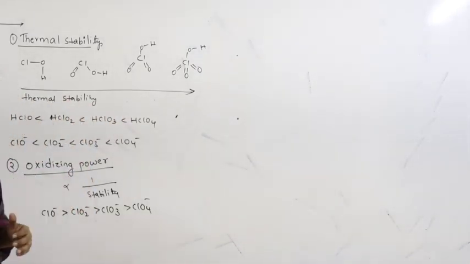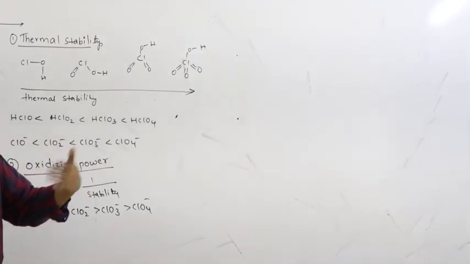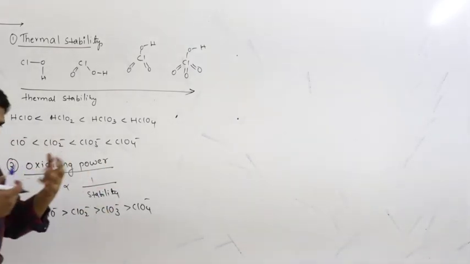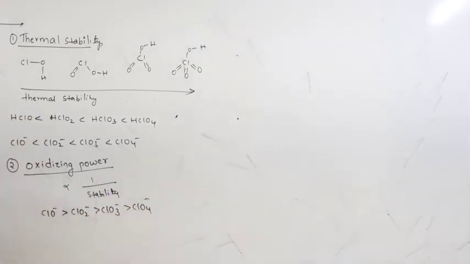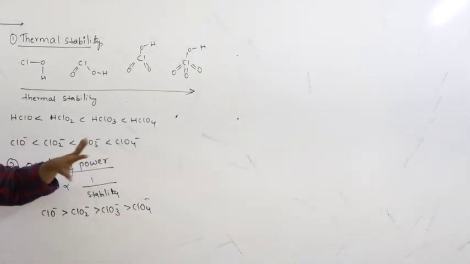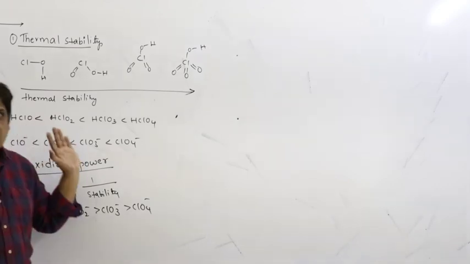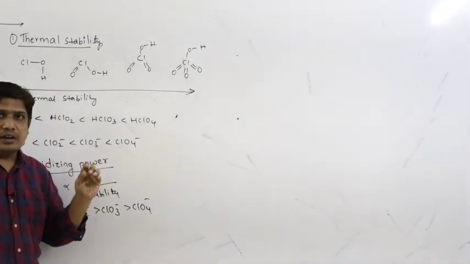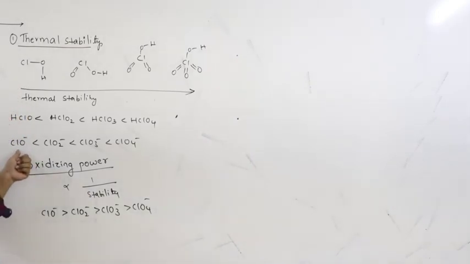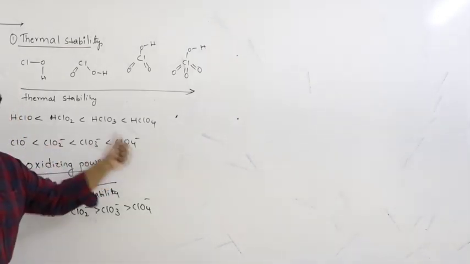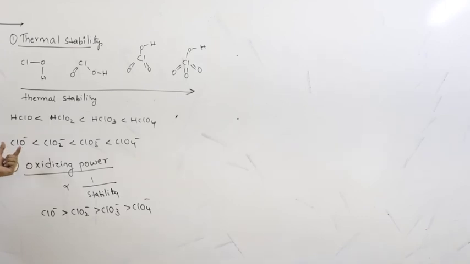What is oxidizing power? Ability to oxidize. When will it oxidize? If it readily accepts electrons, if it readily provides oxygen. Here there is one oxygen, but here you have 4 oxygen. You should not count with respect to the number of oxygen atoms. You have to see the ease with which it can release the nascent oxygen. Here it releases easily compared to HClO4, because its stability is less. Why is its stability less? Because the number of bonds is less. It is unstable in fact. Therefore, it readily